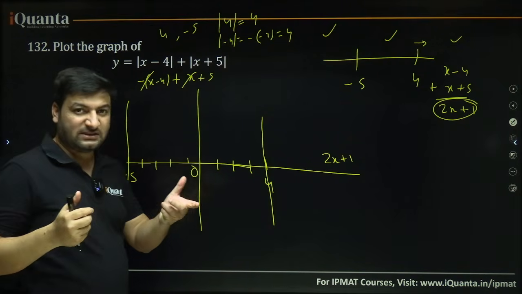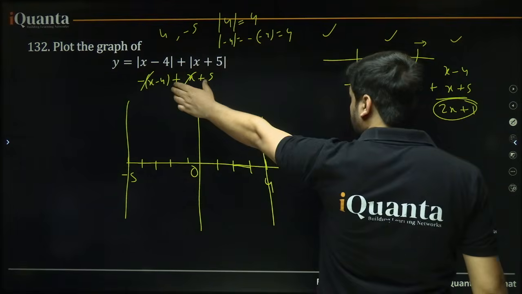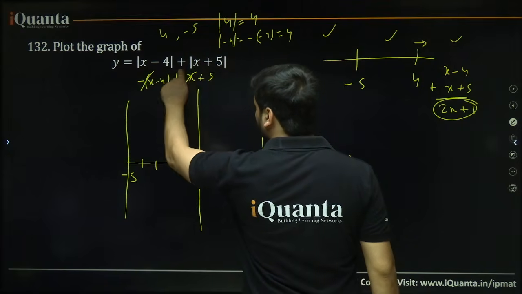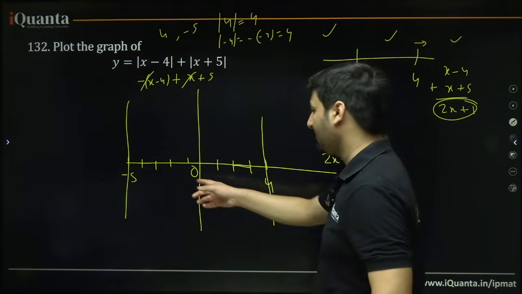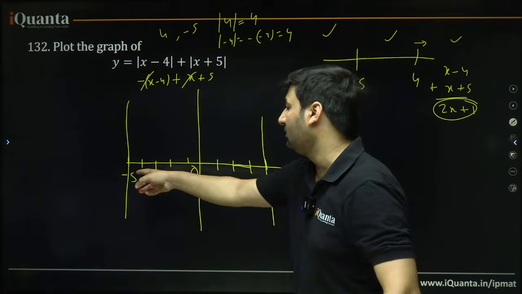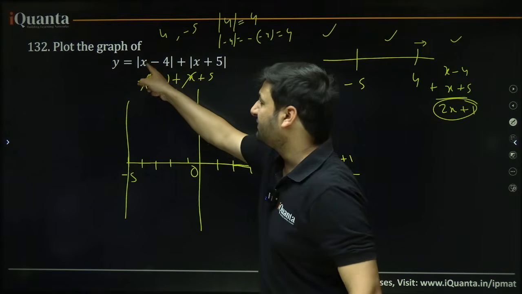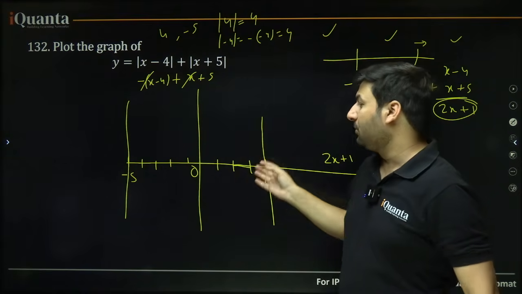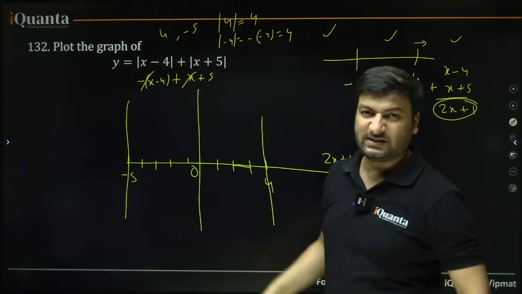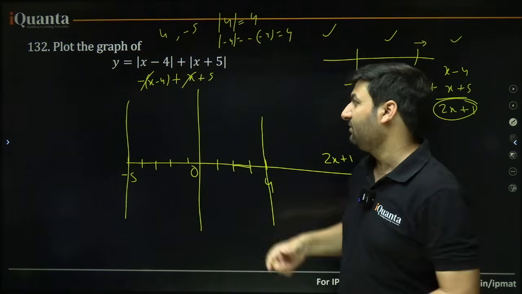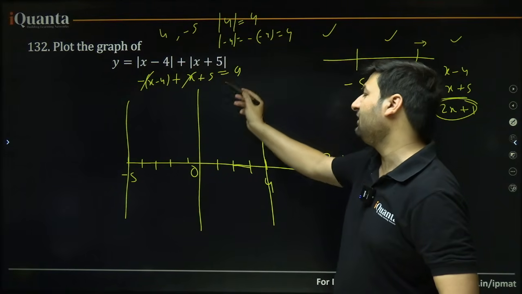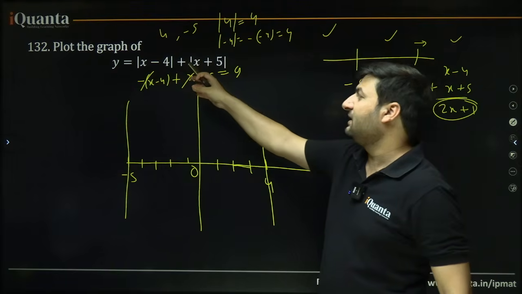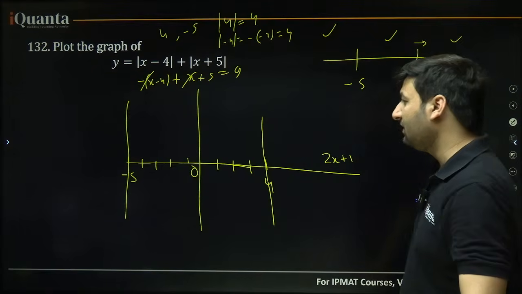Now, there is a very interesting fact about it, okay. If you have any such 2 mods being added, then between these 2 critical points, the sum will always be the same. Suppose you put any value of x between minus 5 to 4, say 1. 1 minus 4 will be mod of minus 3, which is 3, and 1 plus 5 will be 6. 6 plus 3, 9. You put x equal to 2, 2 minus 4, 2, 2 plus 5, 7, 2 plus 7, 9. The value will always come equal to 9 if you pick up any value between these 2 critical points when 2 mods are being added. When there is a minus sign in between, then we have a different story, we will deal with that, okay.